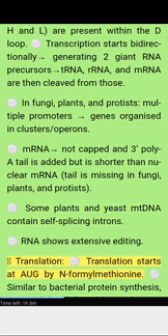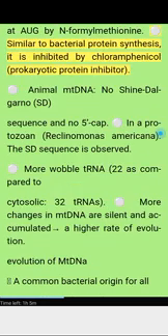Translation. Translation starts at AUG, coding for formyl methionine. It is similar to bacterial protein synthesis and is inhibited by chloramphenicol, a prokaryotic protein synthesis inhibitor. In animal mtDNA, there is no Shine-Dalgarno (SD) sequence and no 5' cap.